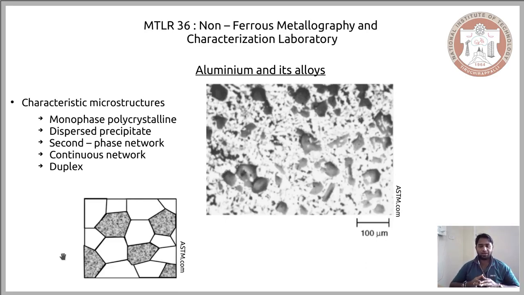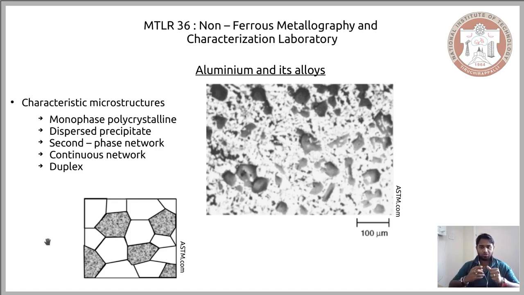The way we would characterize this microstructure is that it is a polycrystalline microstructure, and instead of each grain having a homogeneous chemical composition, each specific grain in these crystals is associated with a specific phase. So you can see here, there is this grain associated with one phase, the other grain associated with the other phase. So you have a microstructure wherein the precipitate forms an independent grain of its own.